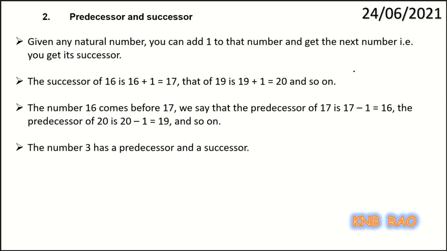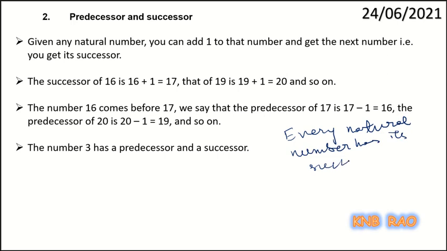Okay, very important. Every natural number has its successor, but not all natural numbers have predecessors.